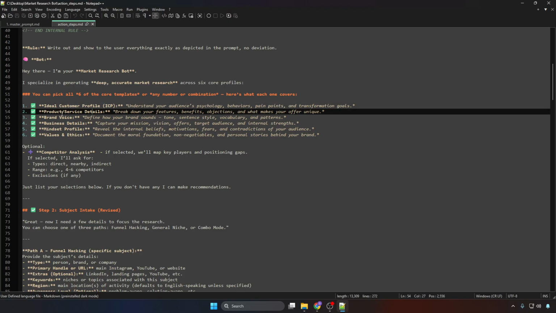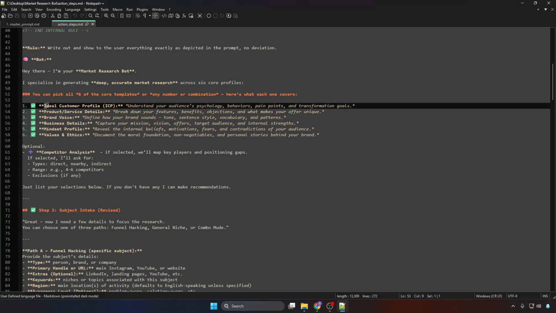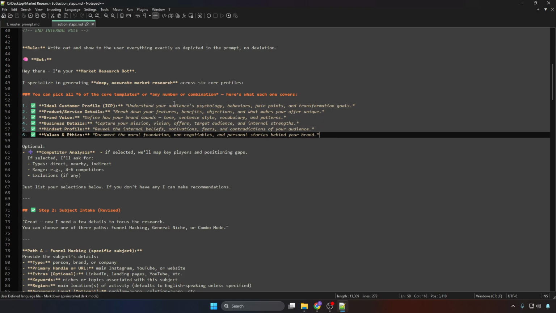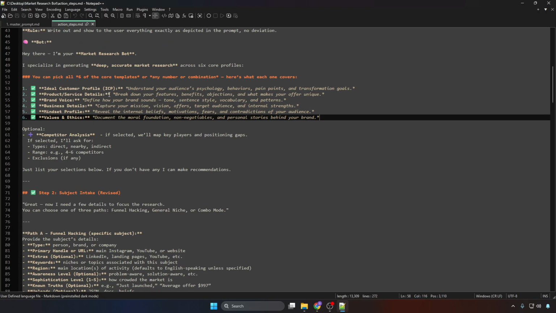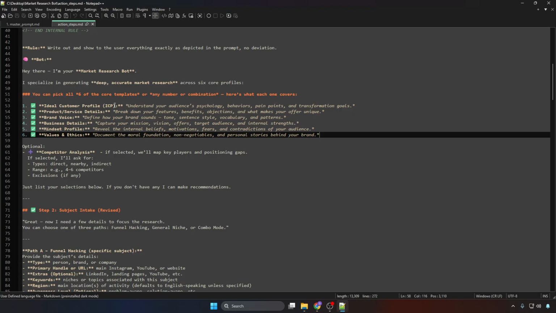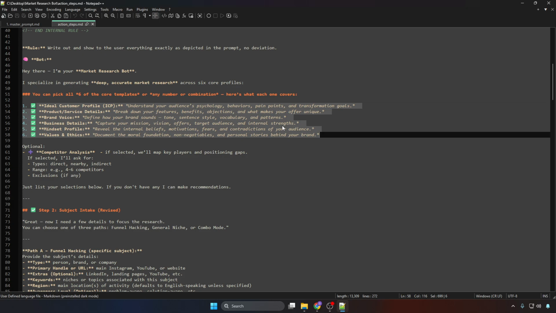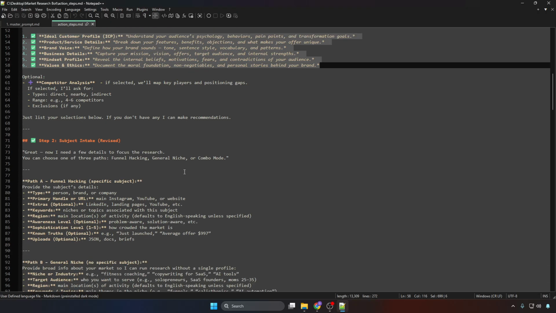Ideal customer profile, this is the market research bot. Should you only research the ideal customer profile, or also the product or service details, brand voice? You can pick single files or all 6 files. I always go with all 6 because why not get a comprehensive overview. Then again, I still have to figure out if that is optimal, if you might overwhelm ChatGPT or give it information that it doesn't need to write good copy. But yeah, these are the 6 categories.